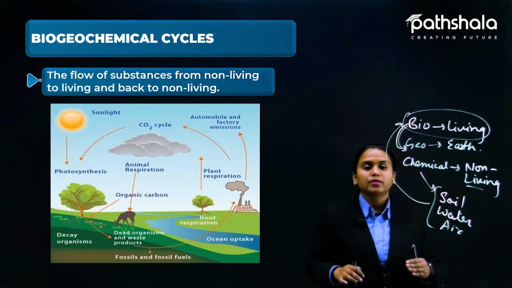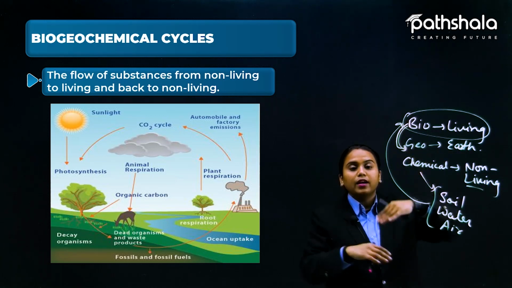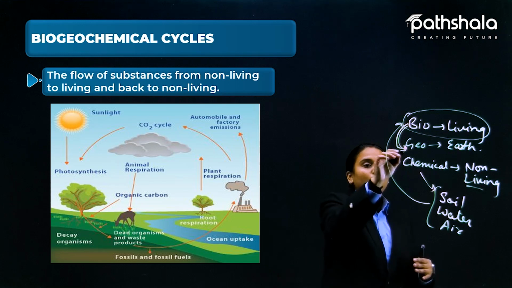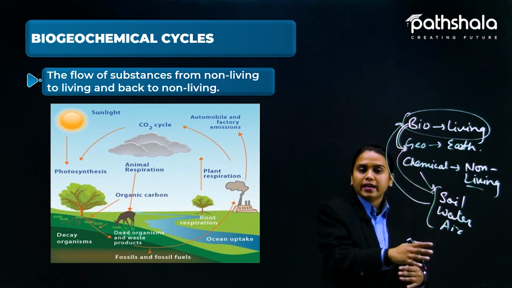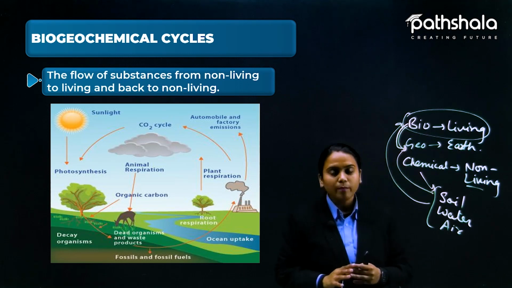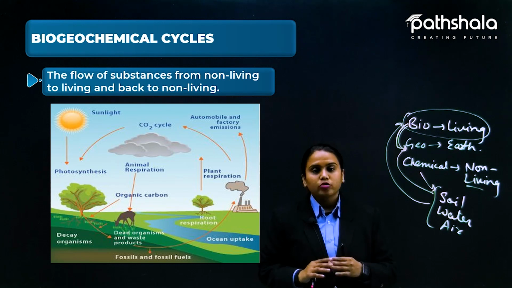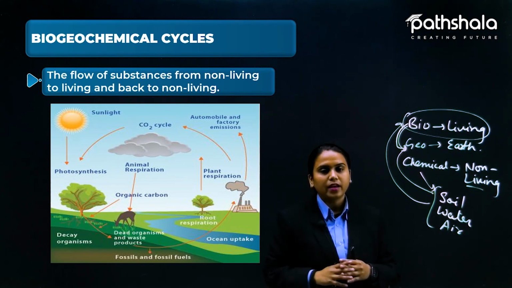Now the microorganisms that are present inside the earth again use this, converting it into the form of soil, water and air. So we can say these again mix up in the chemical form and are again used by the trees and other animals. So this is how the biogeochemical cycle works.